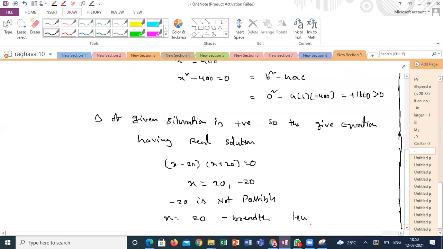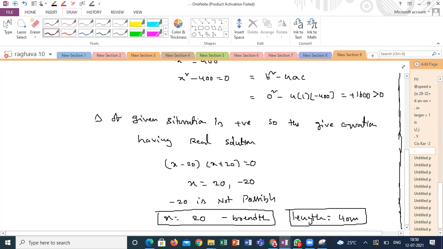So length will be equal to 40. So your area is 800 meters square and the length is twice the breadth, and it is possible. Understand, guys, what extra statements you have to keep in here? Is it clear? Yes, sir. Explaining the possibility of the situation.